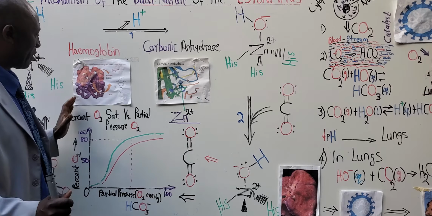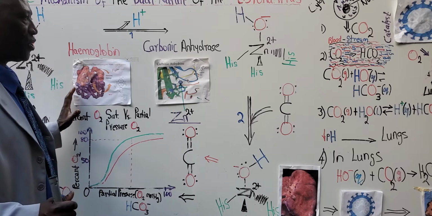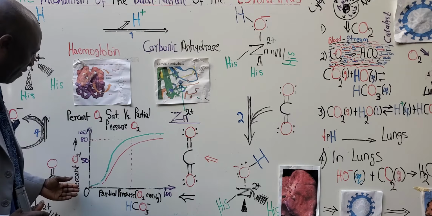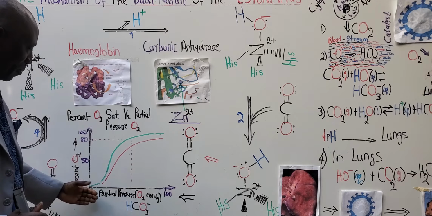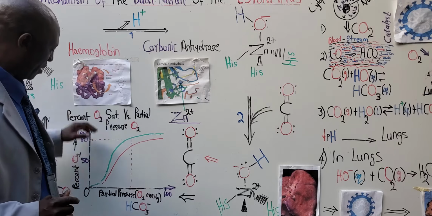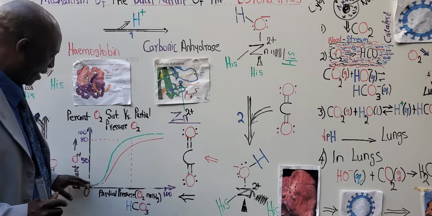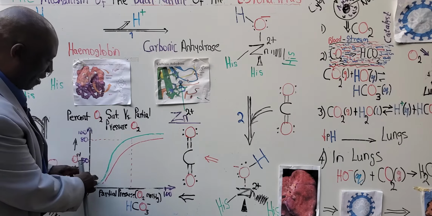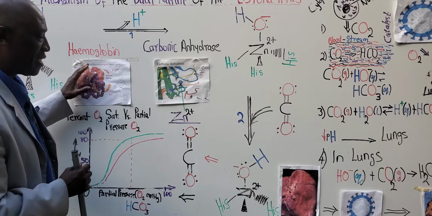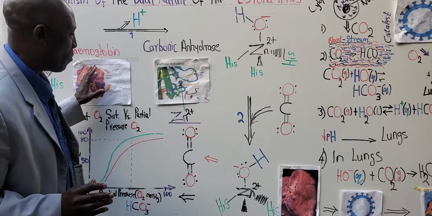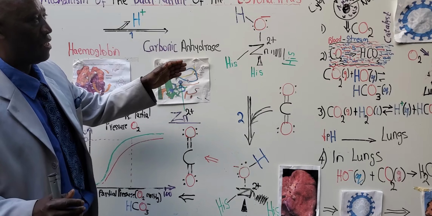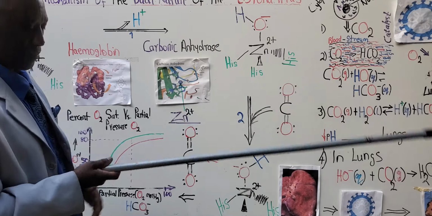When this happens, hemoglobin binds oxygen and transports it to the tissues for cell metabolism. This graph, percent oxygen saturation versus partial pressure, represents the binding of oxygen to hemoglobin. The first molecule binds, based on this green curve, and this facilitates a conformational change in hemoglobin that allows more oxygen molecules to be bound, and then the oxygen is transported to the tissues.